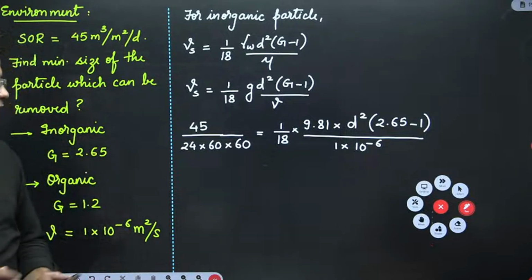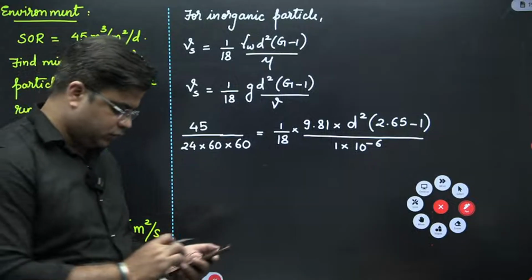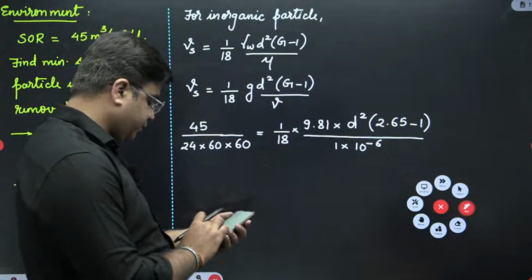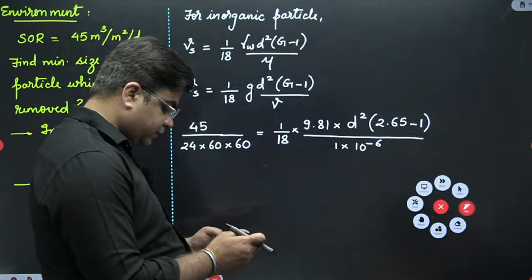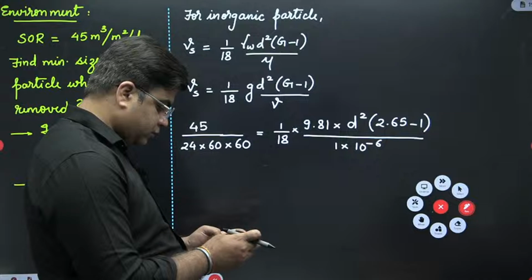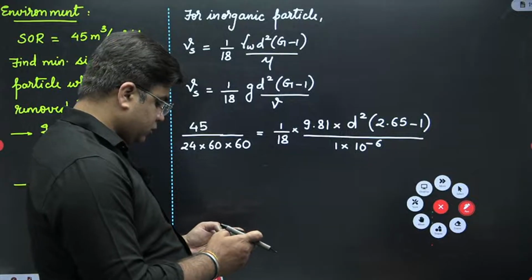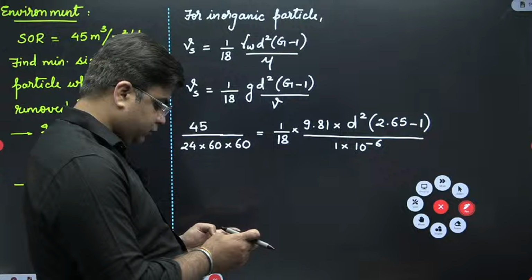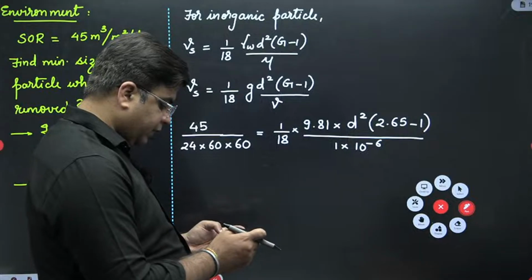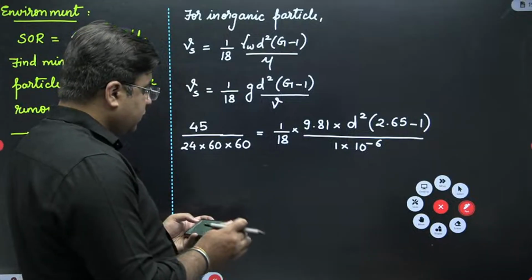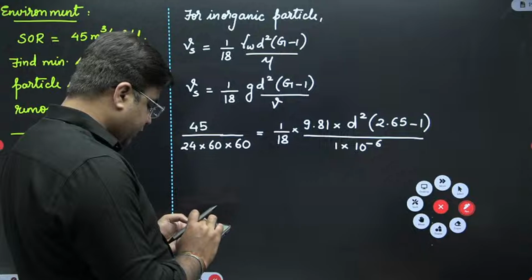Okay, let's do the calculation here. So this is 45 divided by 24 into 3600, multiplied by 18, divided by 9.81.